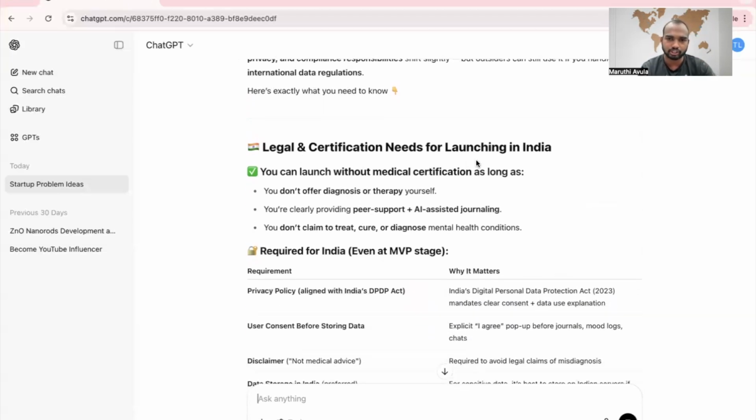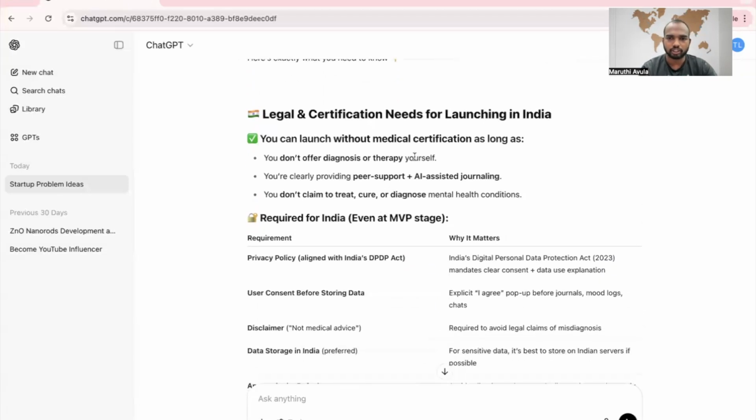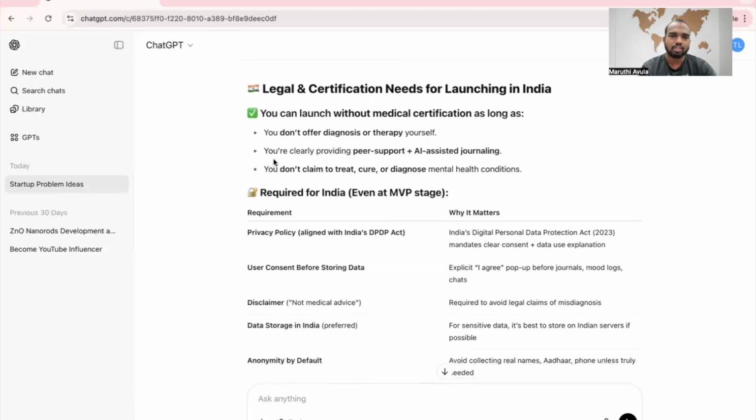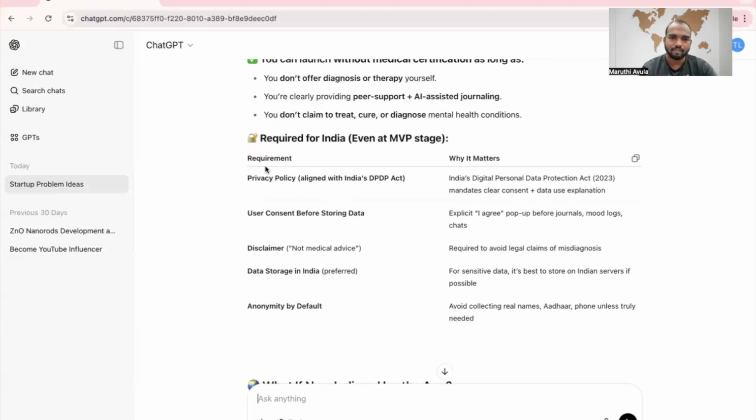Legal and certification needed for launching in India. You can launch without medical certification as long as you don't offer diagnosis or therapy yourself. You are clearly providing peer support plus AI-assisted journaling. You don't claim it treats, cures, or diagnoses mental health conditions. Yes, perfect. Requirement: privacy policy under India's Digital Personal Data Protection Act 2023.